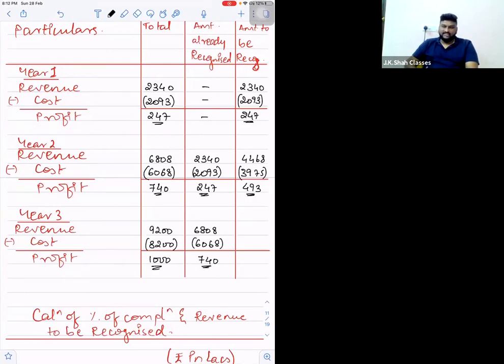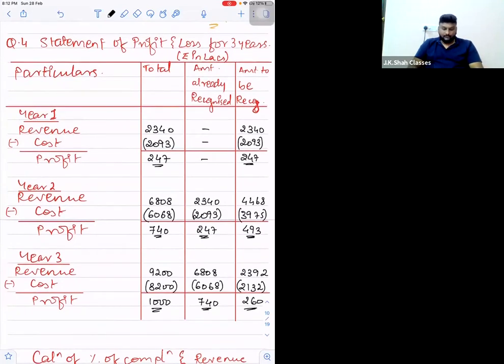That is cumulative of first and second year both. So how much revenue will be recorded in the third year now? That is 9,200 minus 6808, which we have already calculated in the below table as 2392. And cost will be 8,200 minus 6068, 2132 cost. And the difference between revenue and cost, 260 rupees profit will be recorded in the third year.